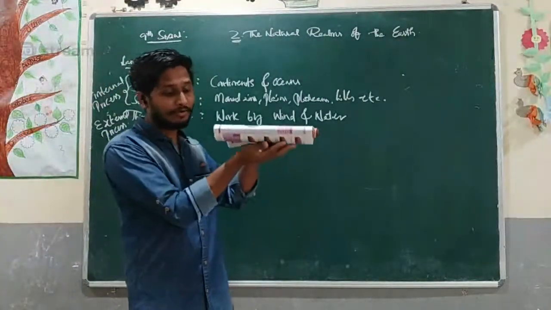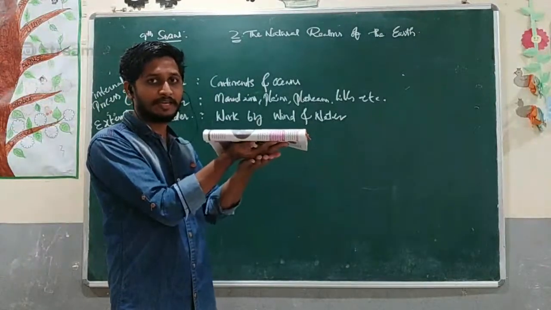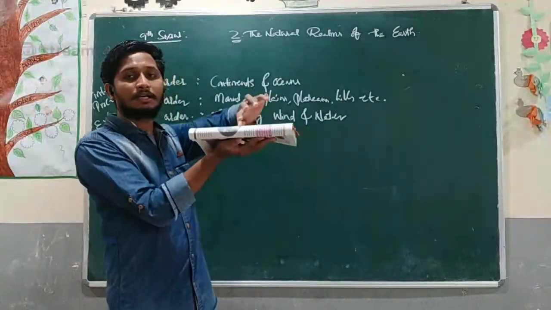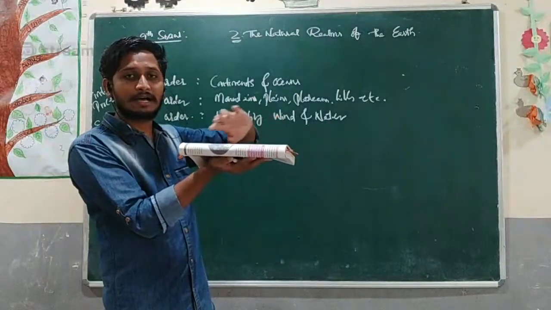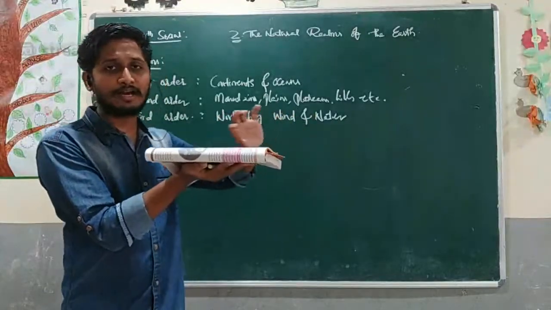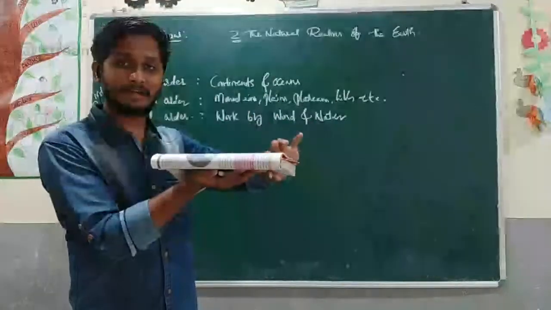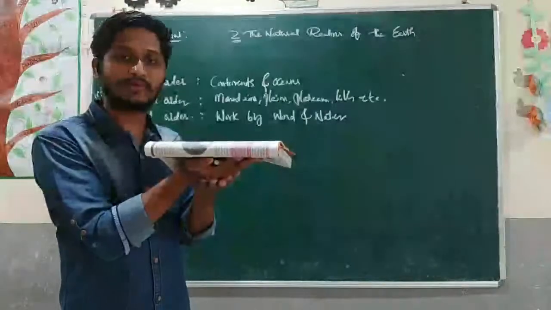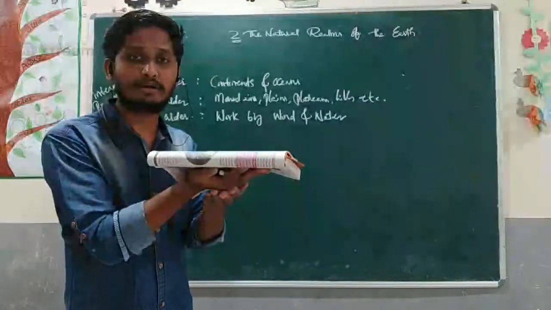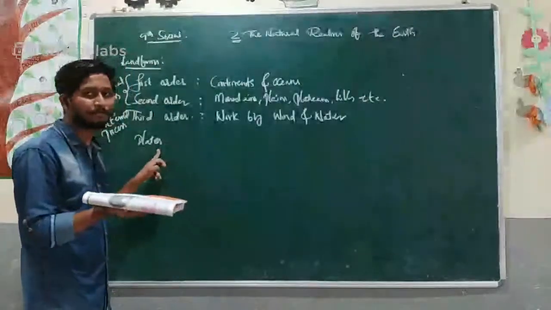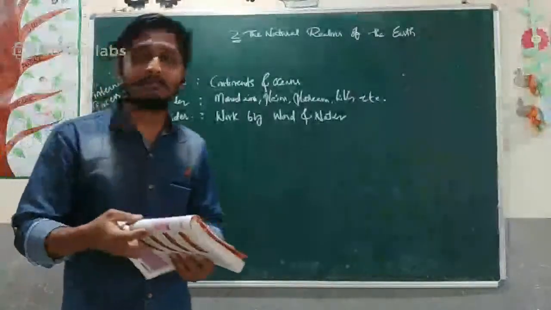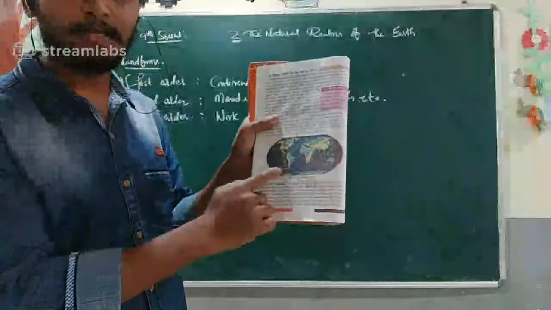That massive rock basement, upon which the continents float and ride, is called a plate. And then the movement of these plates.